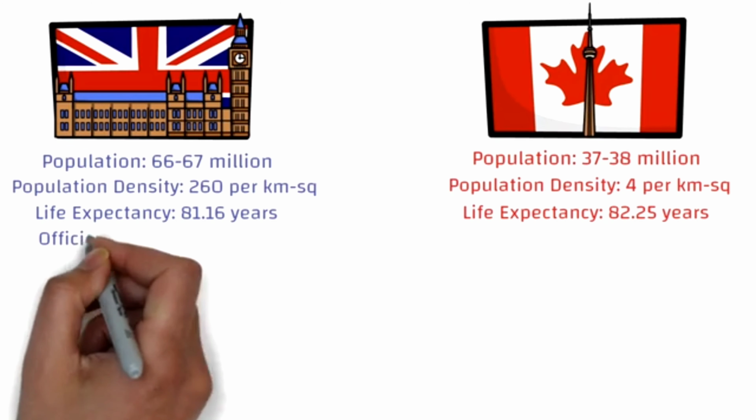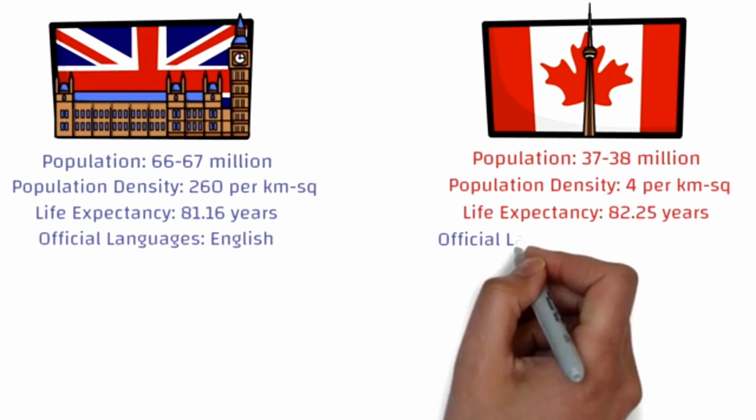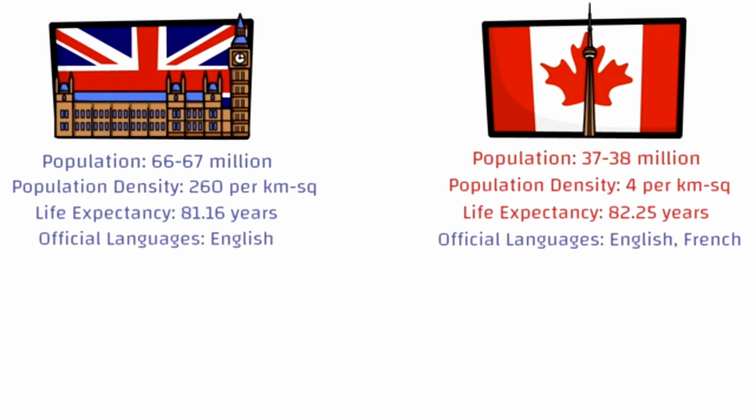While the official languages spoken in UK is only English, in Canada it's English and French. Now of course both the countries have immigrants coming in from many parts around the world, from almost all the countries, so you can say that various other languages are spoken in both the countries as well, but the official languages are only what is listed down here.